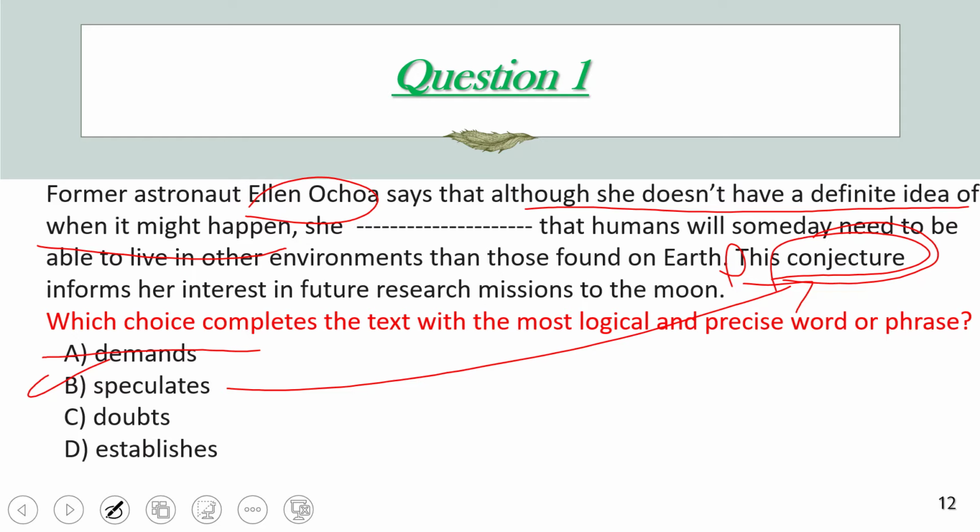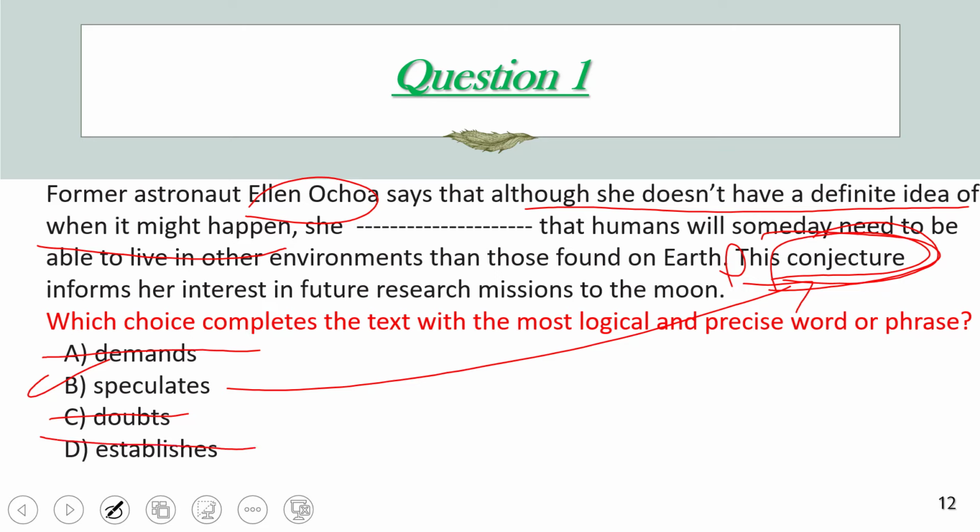ده معناها بتشكك. No, how come? She thinks that people will be in need in the future to travel or to live outside of Earth, so we cannot say that she doubts that humans one day will be in need to live outside of Earth. Establishes means to prove, so that she proves? No, she's not sure, and she has only a conjecture, تخمين. So we cannot say that she can prove that it will happen definitely at a very specific time. So we cannot go with D.